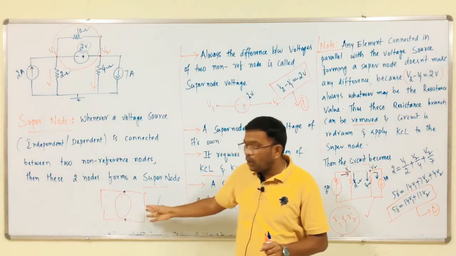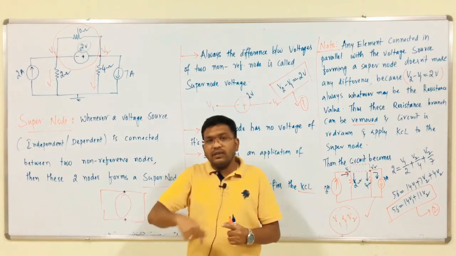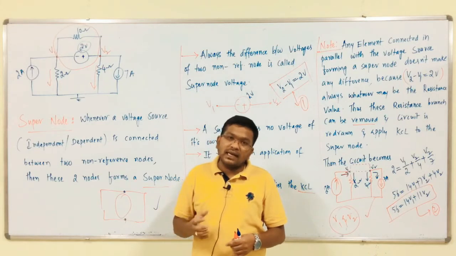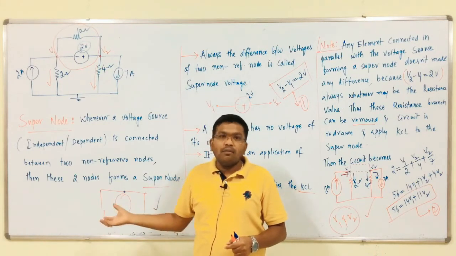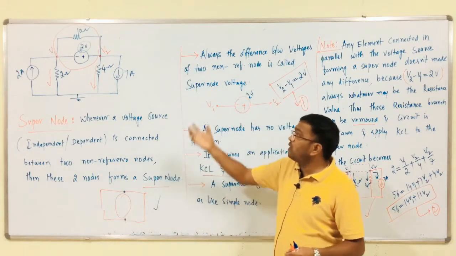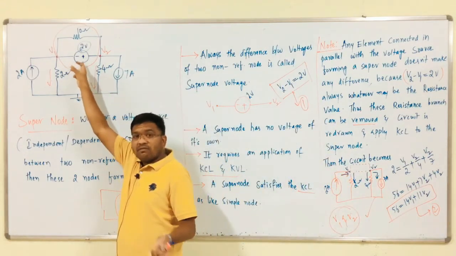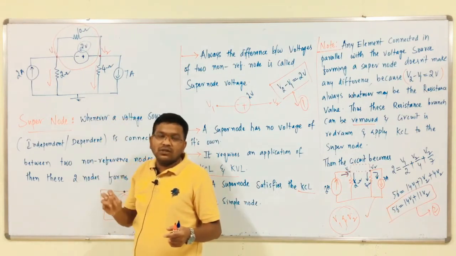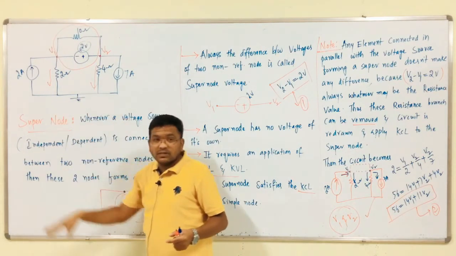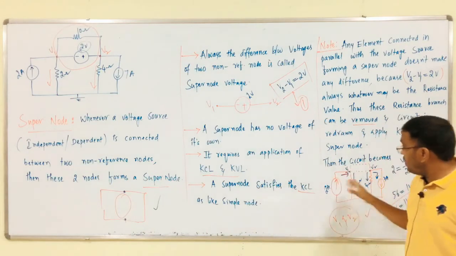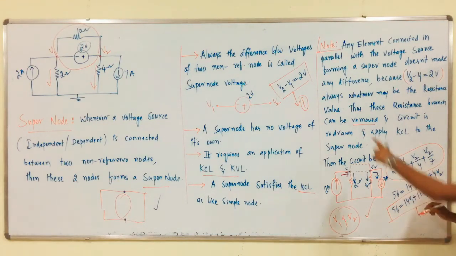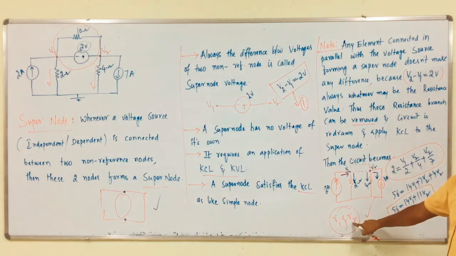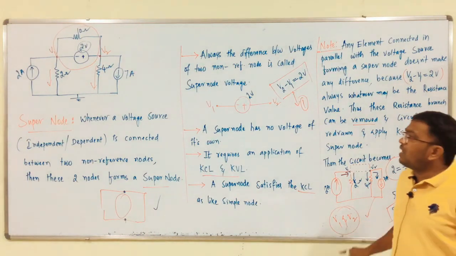In that case, we remove the current source along with the series connected resistance branches and apply KVL on the modified circuit. In this case, we remove the voltage source along with the parallel connected resistance branches, redraw the circuit, and apply KCL at these two nodes. That gives simple node equations, and from these two equations we get V1 and V2. So, this is the basic concept of the super node.